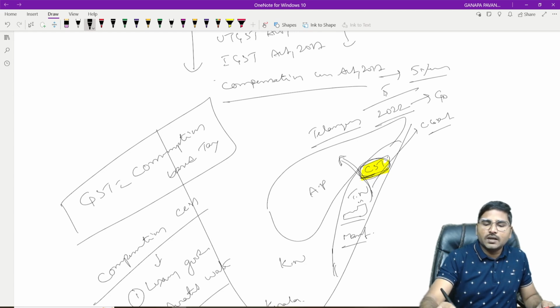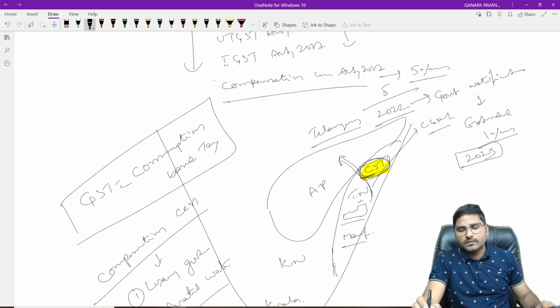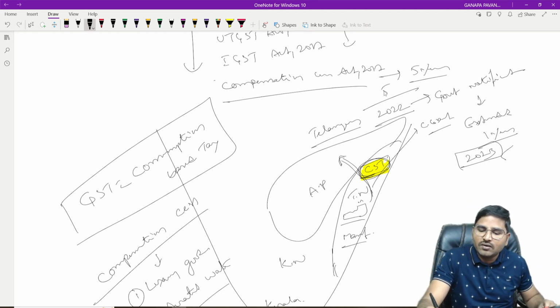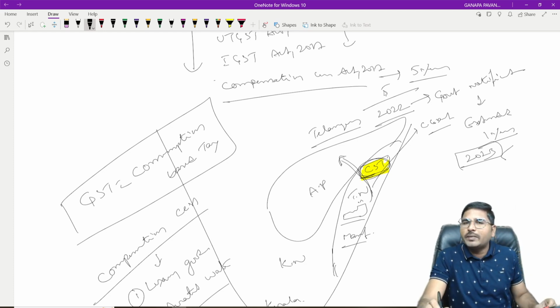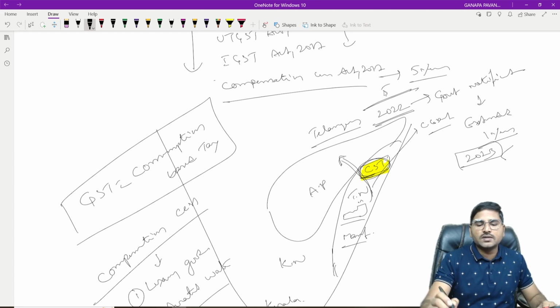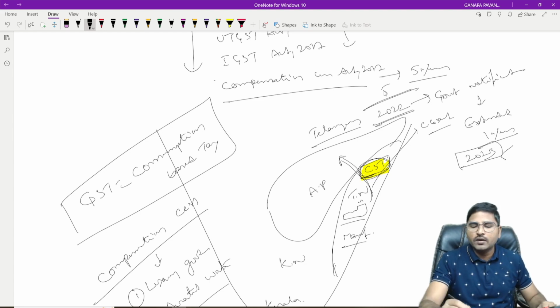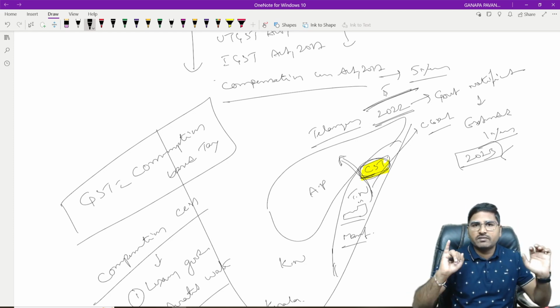But again, the government gave a notification that it is extended for one more year. That is, it is valid for 2023 also. In my opinion, the government may not be in a position to abolish the Compensation Cess Act. It will be continued for some more period. It is my opinion, right? Actually, while introducing GST, the government promised the states we will give assistance only for a period of 5 years. But the government is going to give assistance even in the 6th year.